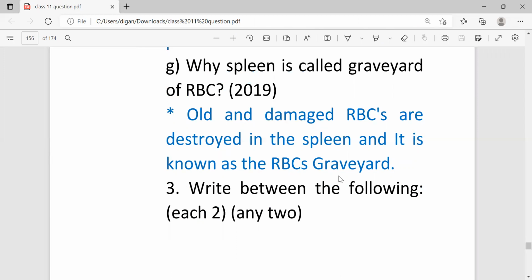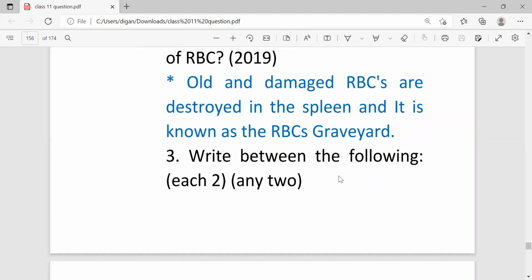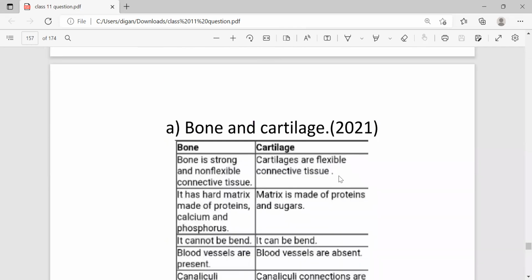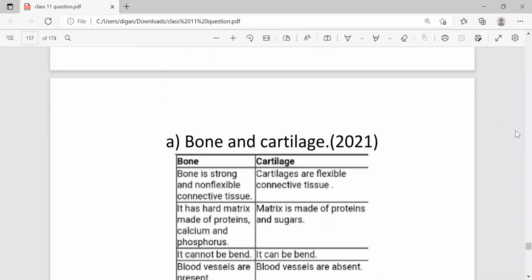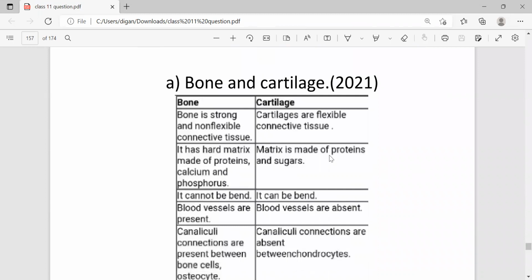Next, come to question number 3. In question number 3, you will get some questions which will carry 2 marks, meaning you have to write the answer within 2 or 3 lines. So the first question, and here differentiation comes: bone and cartilage. These are the differentiation. Bone is strong and non-flexible connective tissue, whereas cartilage is flexible connective tissue.